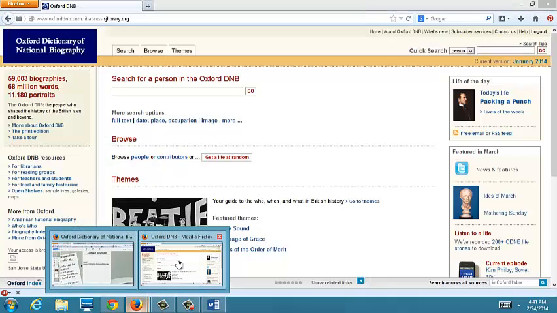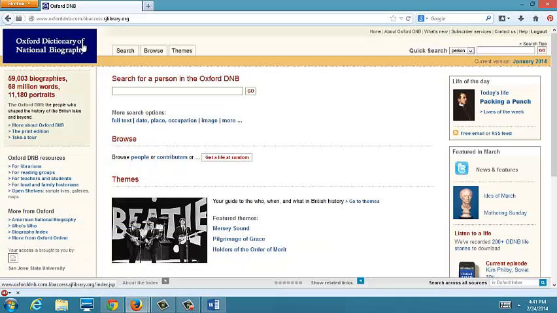So here is the database. As you can see, here's the home page. This is what you see when you first access it. You can see search three times on this page. We have search here, we have search here, and we have quick search over here. Since we don't have much time, I'm just going to show you how to do a basic search.